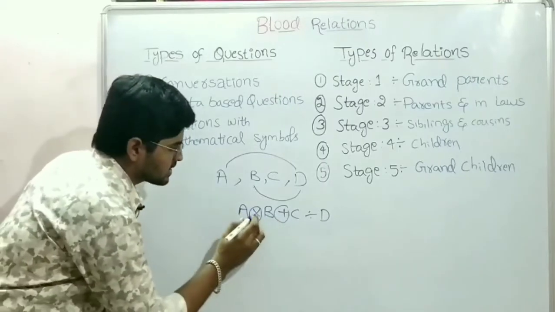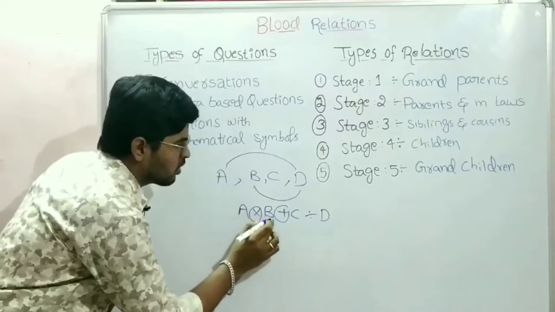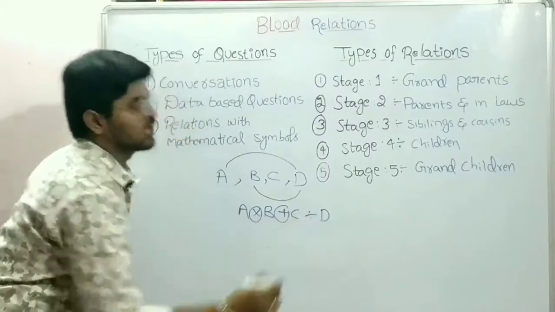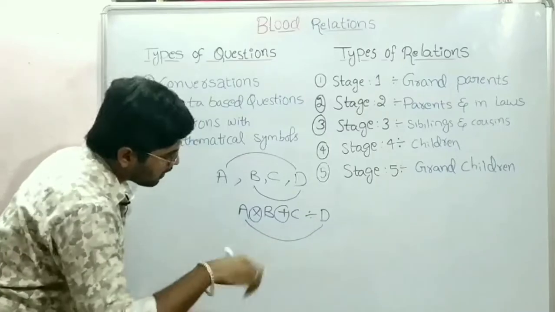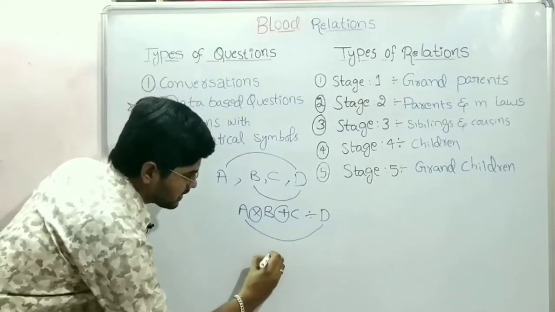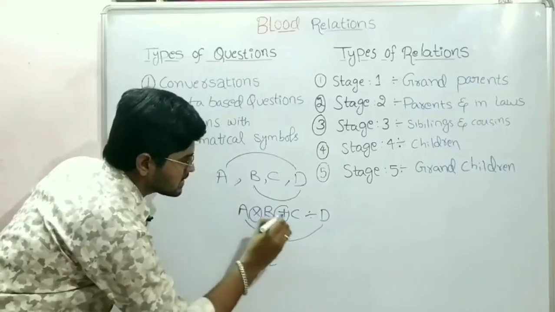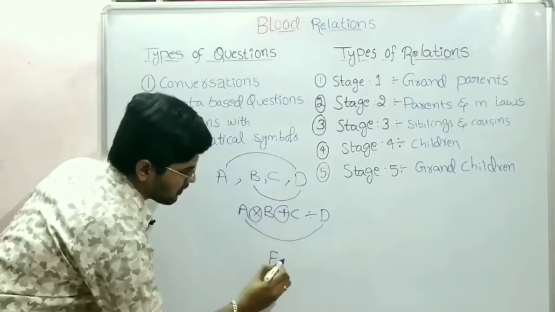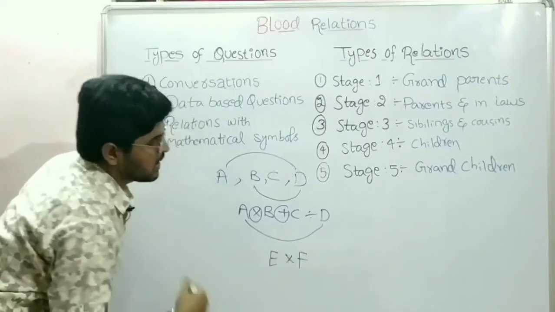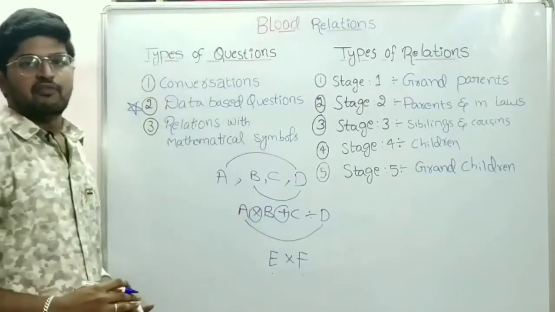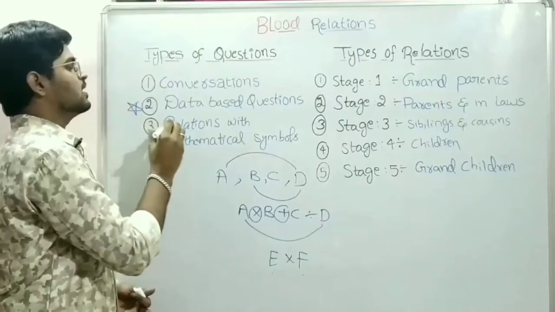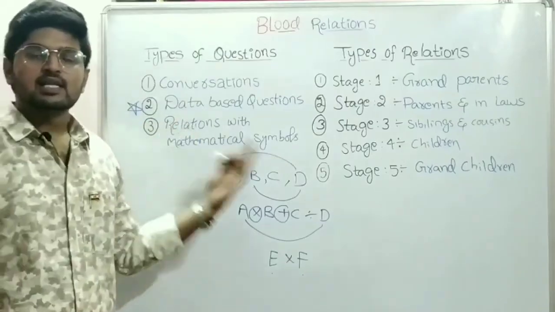That means if we take this as A is brother of B, B is sister of C, C is son of D, they will ask what is the relation between A and D, or else they will also ask by establishing these relations with other alphabets or any other people, and ask how he is related with F. These are the types of questions that come under relations with mathematical symbols.